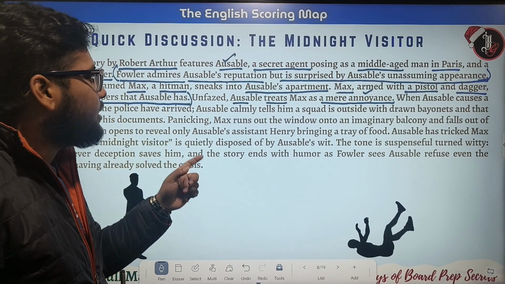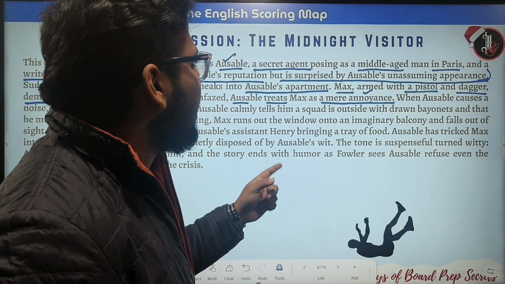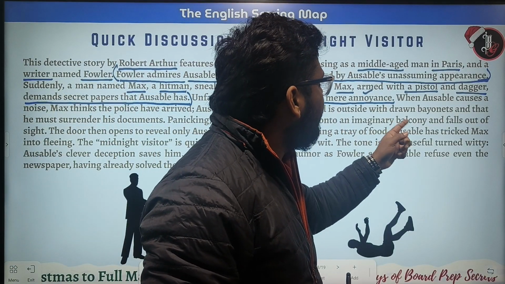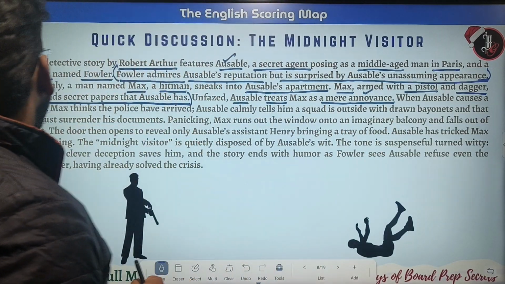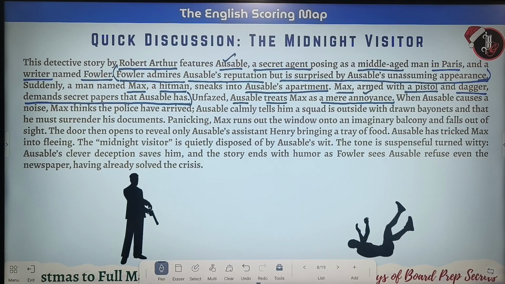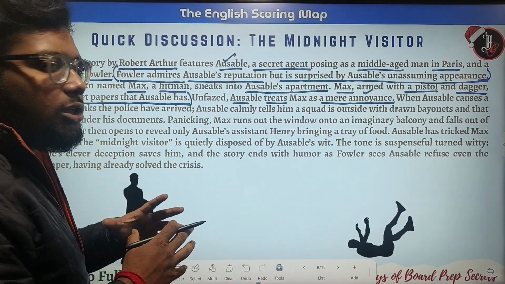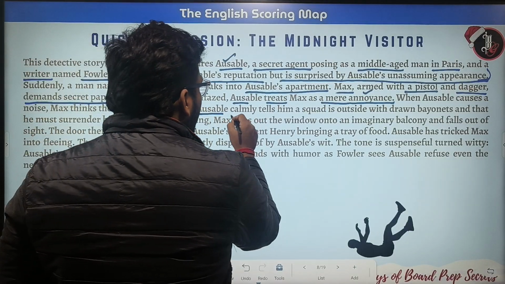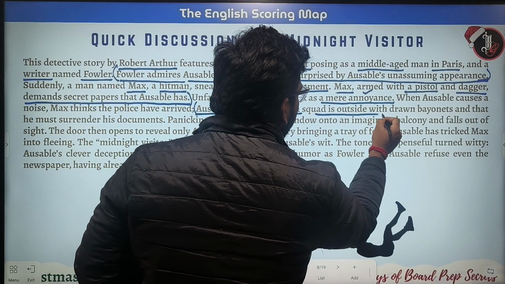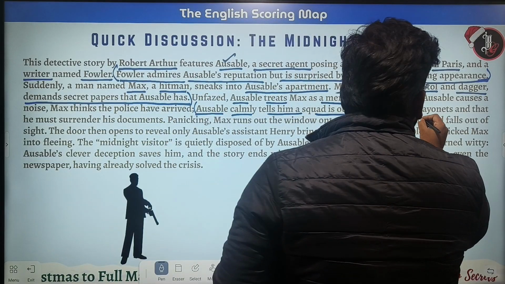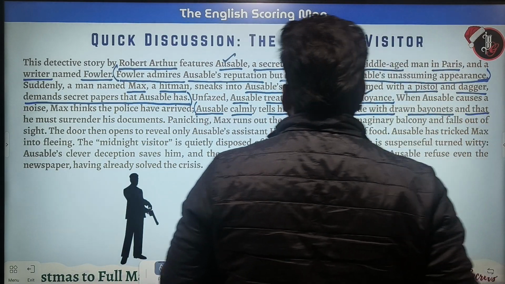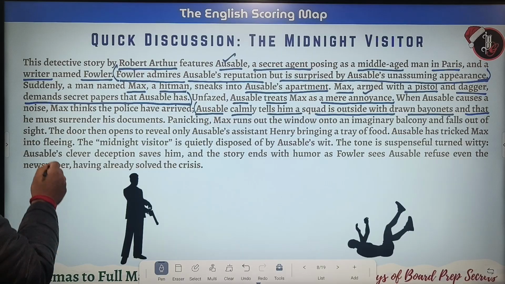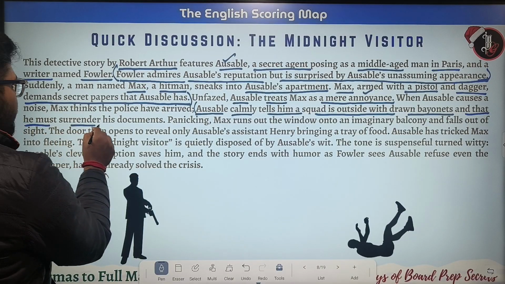Ozable calmly tells him a squad is outside with drawn bayonets and that he must surrender his documents. So what does Ozable say? Ozable calmly tells him a squad is outside with drawn bayonets and that he must surrender his documents.